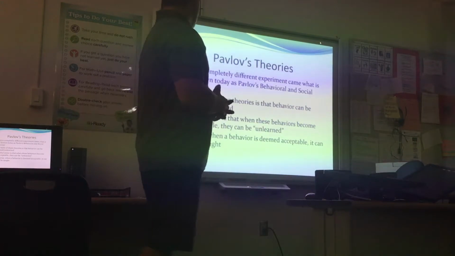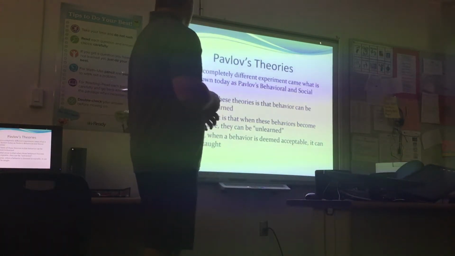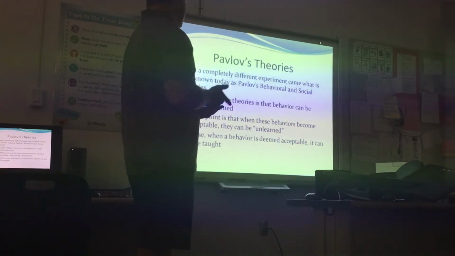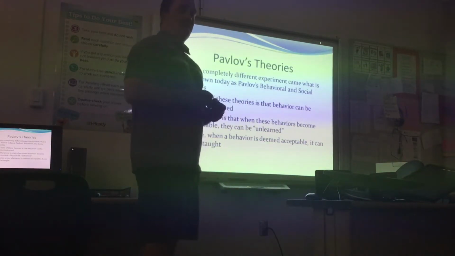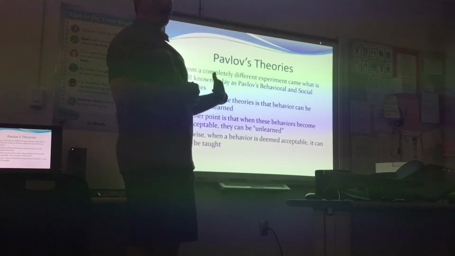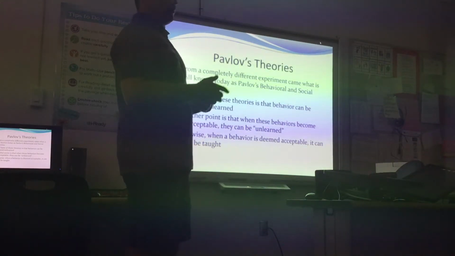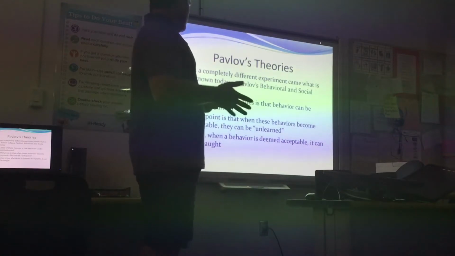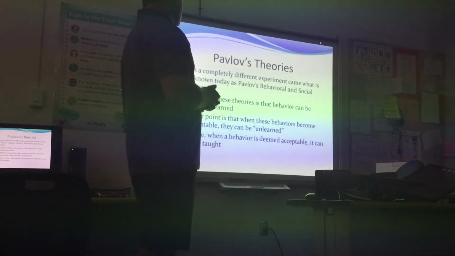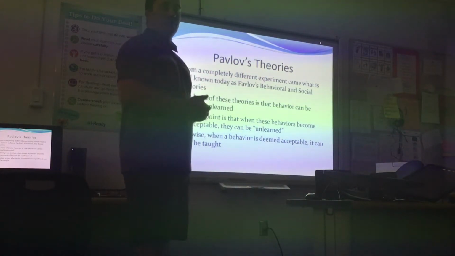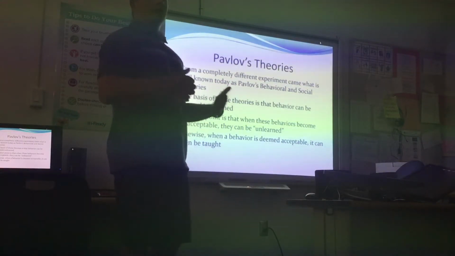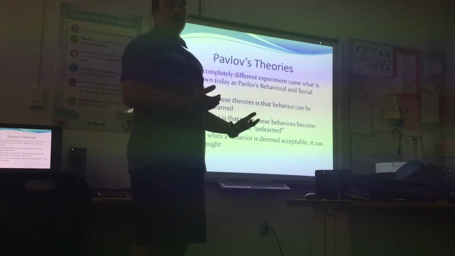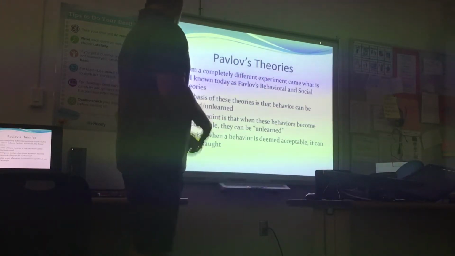From a completely different experiment came what is still known today as these behavior and social theories that we use. The basis of these theories is that behavior can be taught, untaught, learned, and unlearned, meaning we're allowing for good behavior and changing bad behaviors. When these behaviors become unacceptable, they become unlearned. When a student is doing something that's unacceptable, we have to find ways to unteach it. At the same time, when a behavior is deemed acceptable, we use it as a way to teach it.